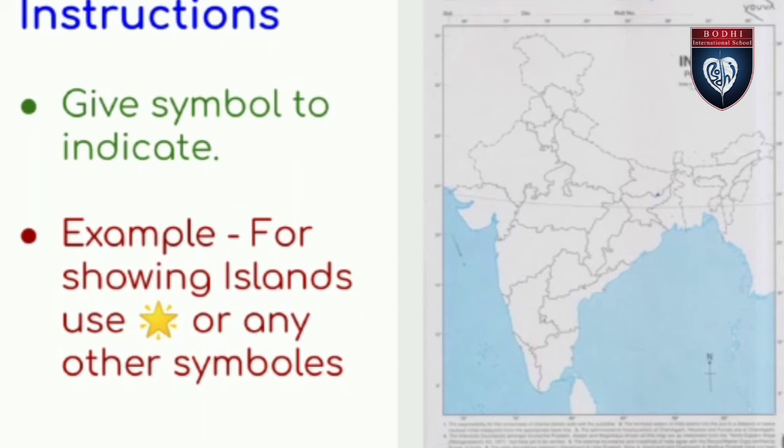you can shade the 8 states in a different color, or you can give particular symbols for the 8 states. For example, when you are going to show the island groups, you can use a star or any other specific symbol.